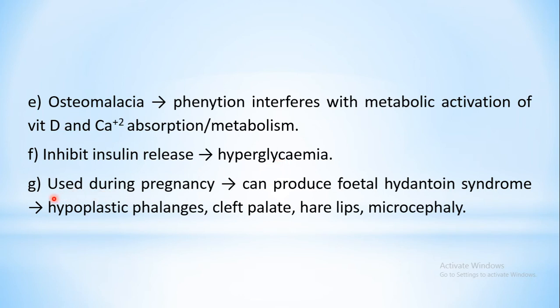Then when phenytoin is prescribed during pregnancy, it can produce fetal hydantoin syndrome. That is, it has teratogenic tendency. It is supposed to be avoided during pregnancy. It is not supposed to be given, otherwise it has teratogenic effects. It produces effects like hypoplastic phalanges, meaning specifically your finger bones, which are known as phalanges, in your hands as well as in your foot. Hypoplastic phalanges means your phalanges are not developed appropriately, especially the last one.